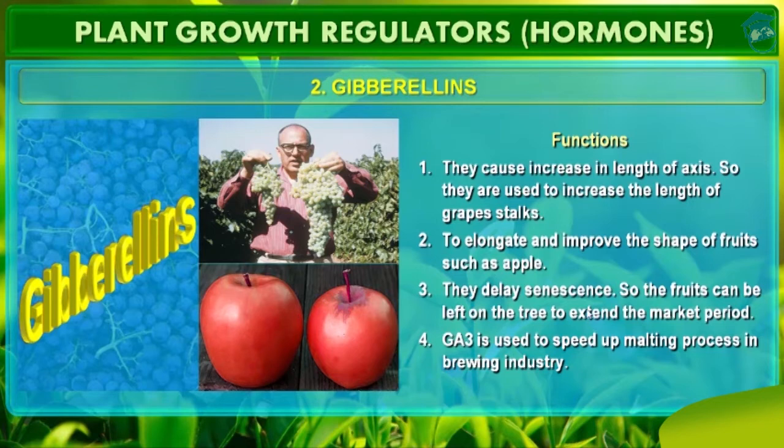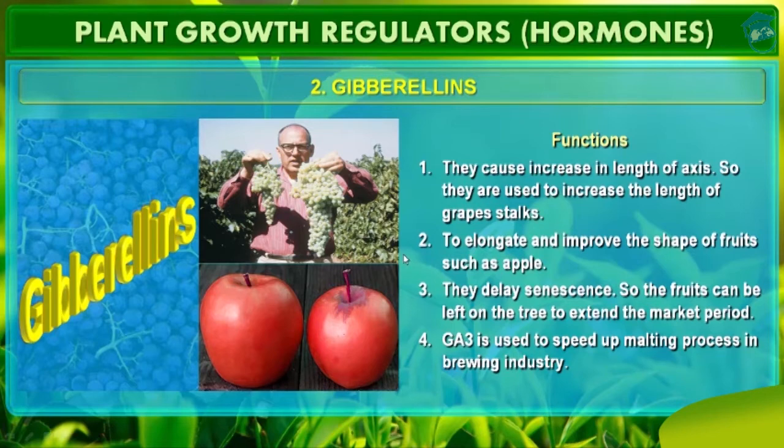The third function, as I told you, is that they delay senescence. Senescence means death of the tissue. So gibberellin delays senescence of tissue, so the fruits can be left on the tree to extend the market period. And the fourth function is that it is used to speed up the malting process in the brewing industry. Malting process means fermentation.